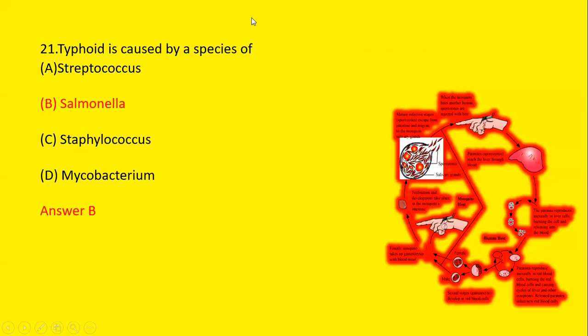Typhoid is caused by a species of Streptococcus, Salmonella, Staphylococcus, or Mycobacterium. We know that typhoid is caused by a species of Salmonella, Salmonella typhi. So option B is the correct answer.